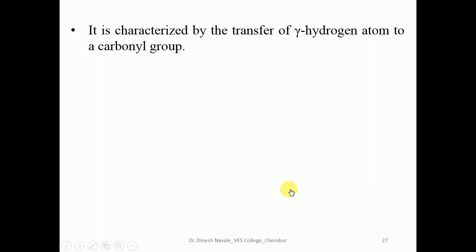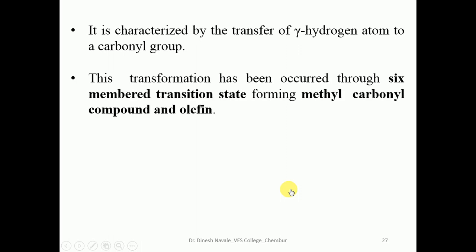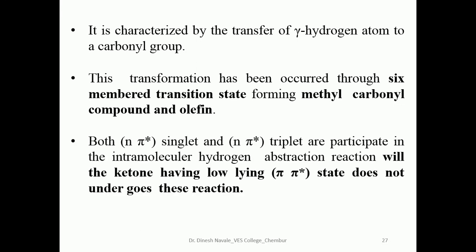It is characterized by the transfer of the gamma hydrogen atom to a carbonyl group. In this reaction we can easily observe that there is a transfer of the gamma hydrogen atom from the gamma carbon atom to the carbonyl group. This transformation occurs through a 6-member transition state, forming the methyl carbonyl compound and the olefin. The formation of the 6-member transition state is the characteristic of the Norrish type 2 reaction. Both n-pi star singlets and n-pi star triplets are involved in this mechanism.